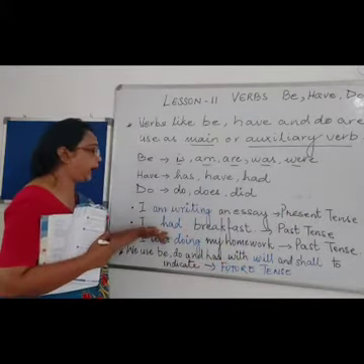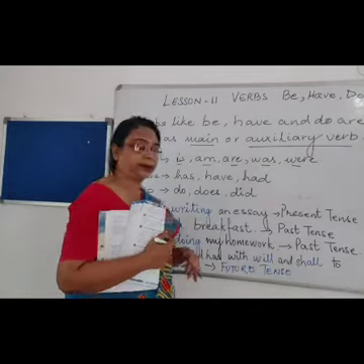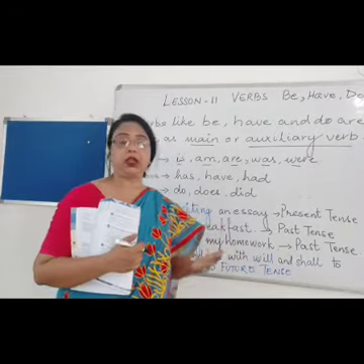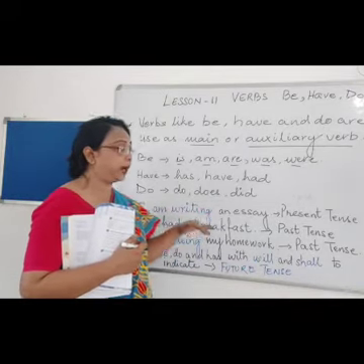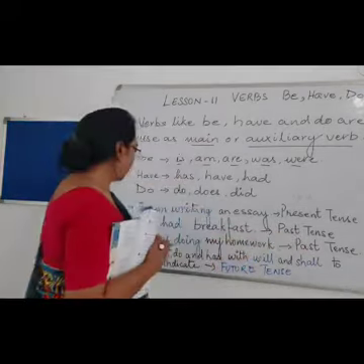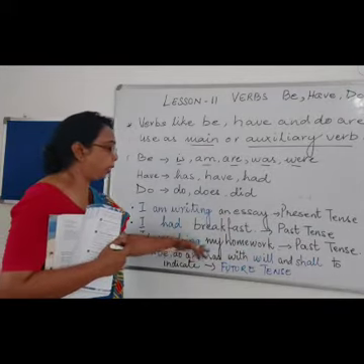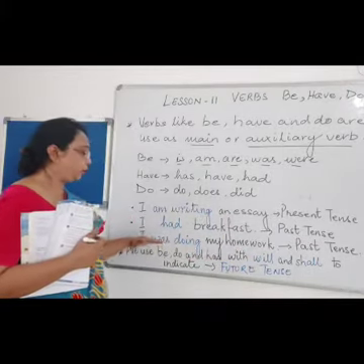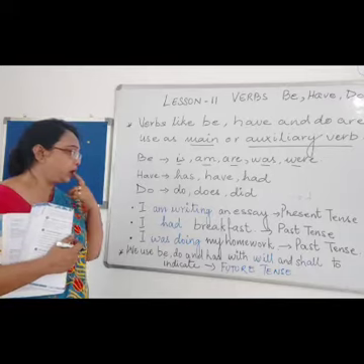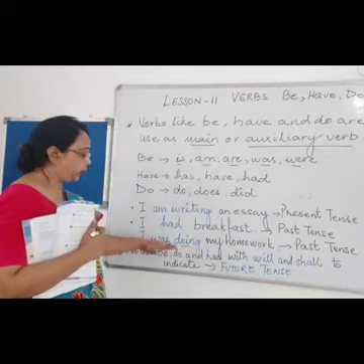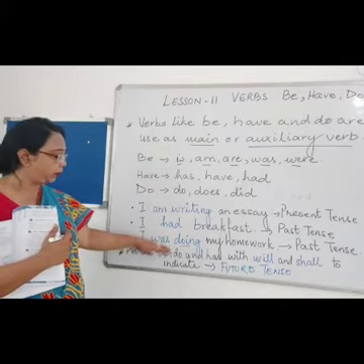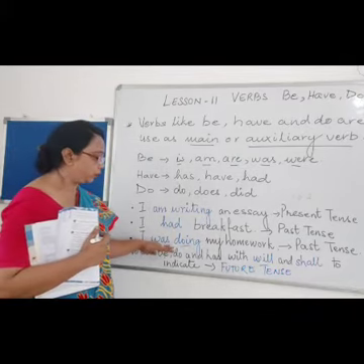Right? I had breakfast. Now had indicates which tense? Past tense. Right? Now, I was doing my homework. Now, doing is also a verb, but it has been supported with a helping verb, was.